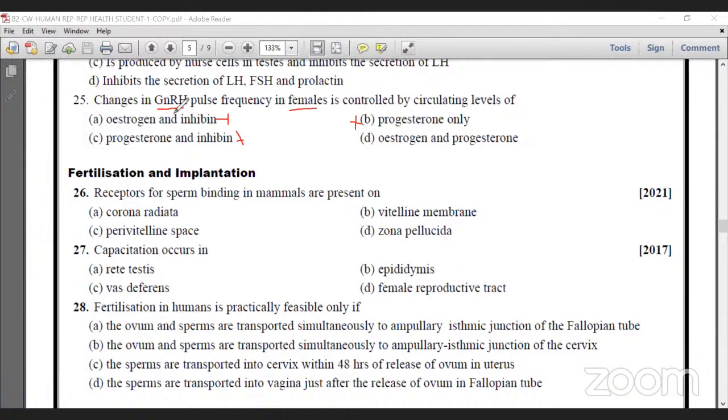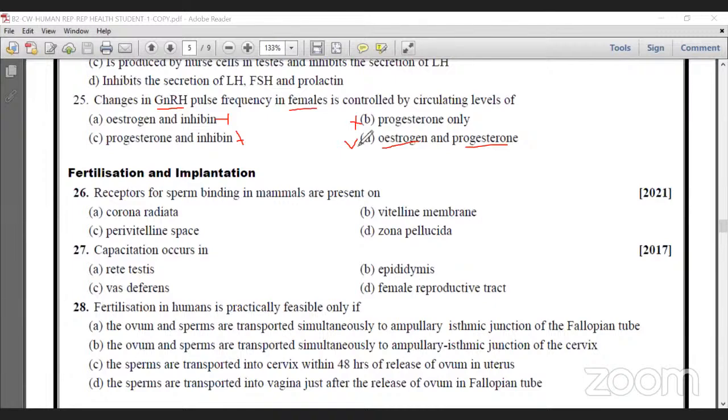It is not from the hypothalamus, and it controls estrogen and progesterone. Option D is correct. If the gonadotropin releasing hormone variation occurs in a female, if she does not eat proper, nutritious food, then an irregular menstrual cycle begins because of this process.